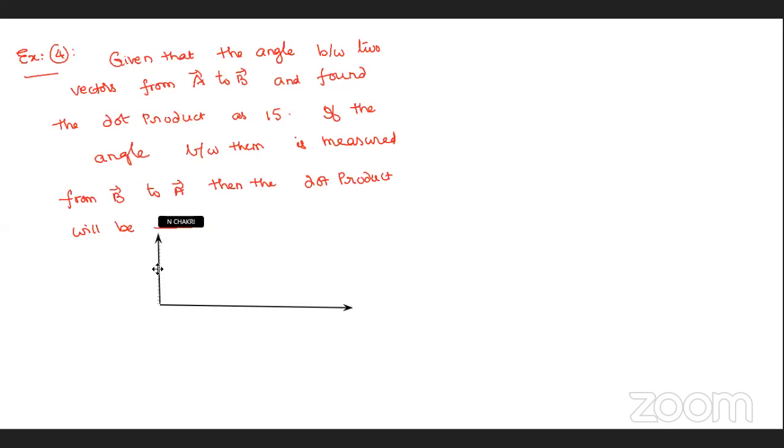That's better. In a coordinate system, it will be easy to understand. Here I am taking A bar in this direction, suppose this is A bar, my assumption. And suppose B bar I am taking in some other direction, like this. It is B bar.